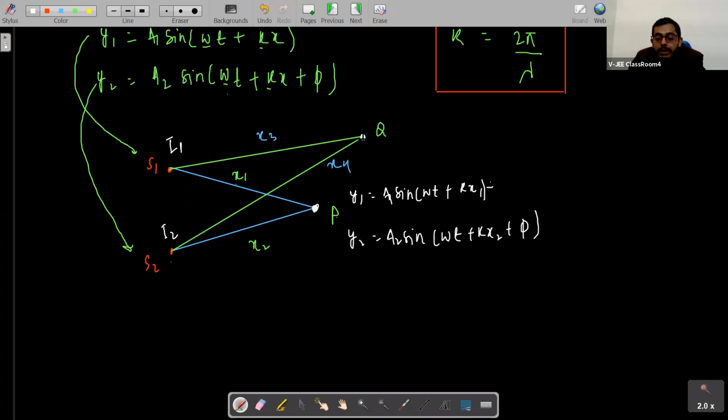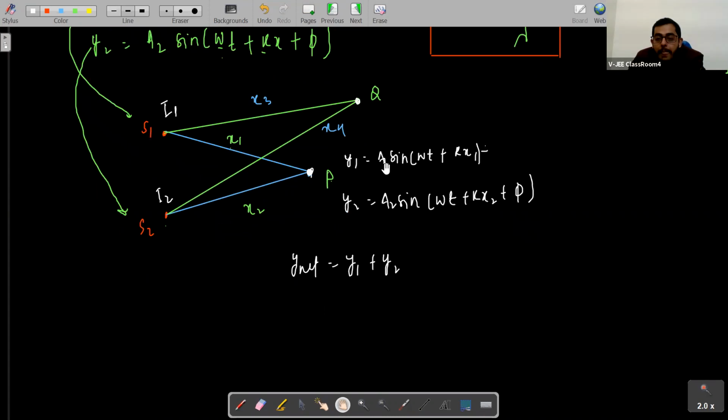And at this point, if we have to calculate the y net, what will we say? Y net is equal to y1 plus y2. And how do we do this, students? We say that A1 and A2 are vectors, and we solve that. We all know that, right? So this is y net.